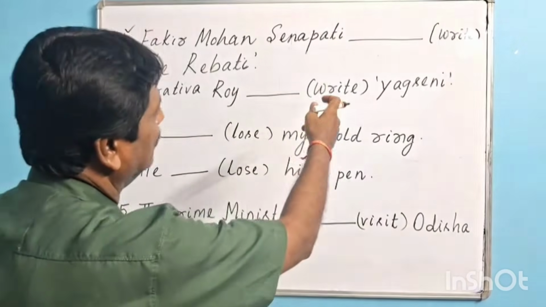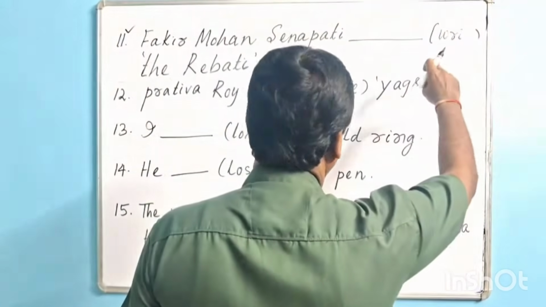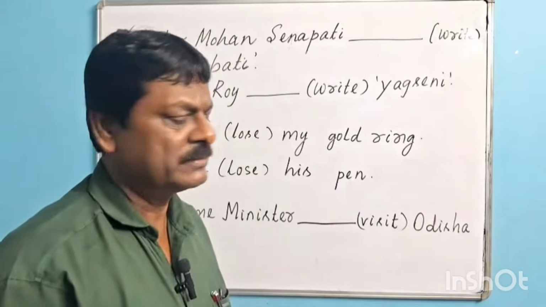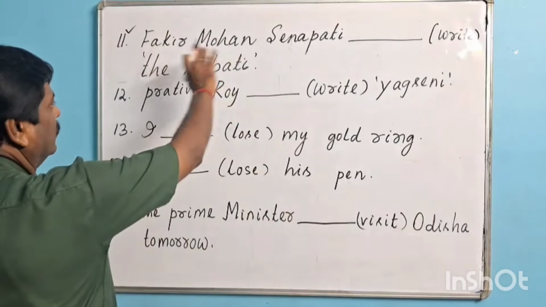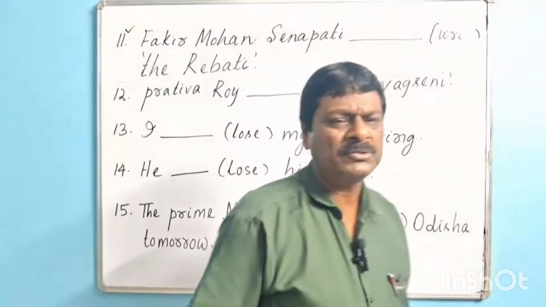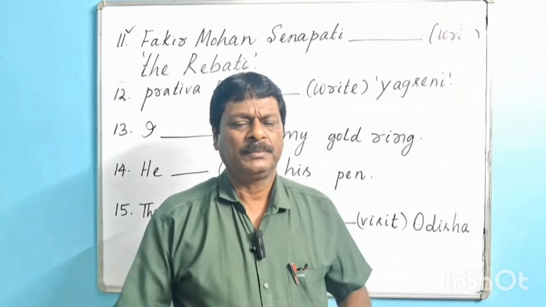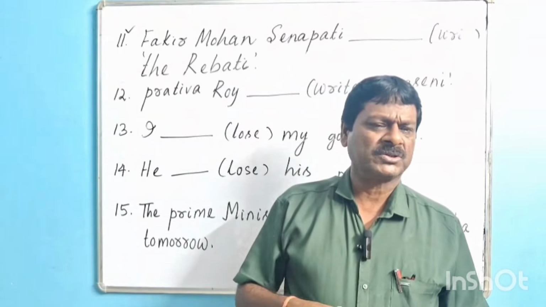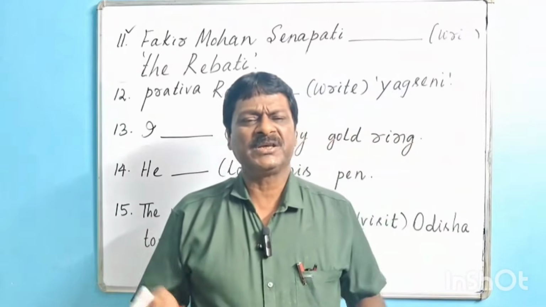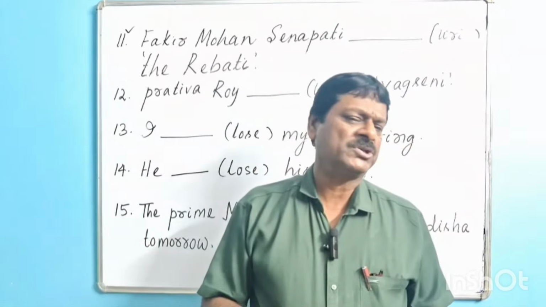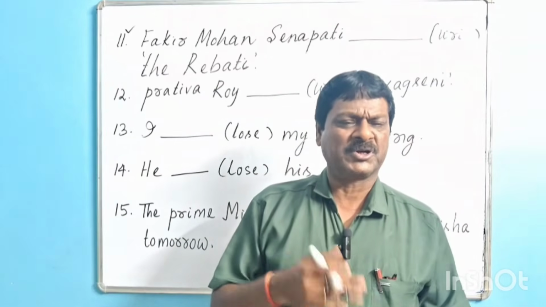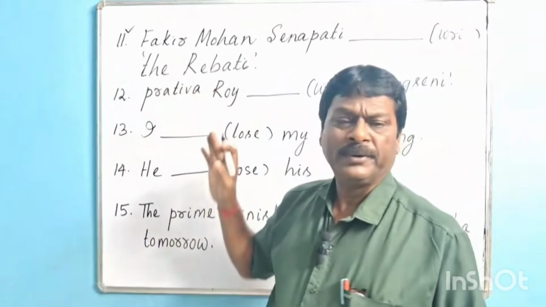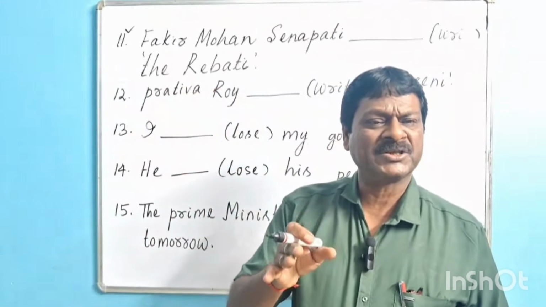Fakirmohan Senapati (write) the Rebati. The Rebati is his creation. So whenever we are talking about any author, poet, writer, dramatist, inventors, discoverer, politicians, painters, etc., the reputed persons, if they are alive, we use present perfect tense for them.